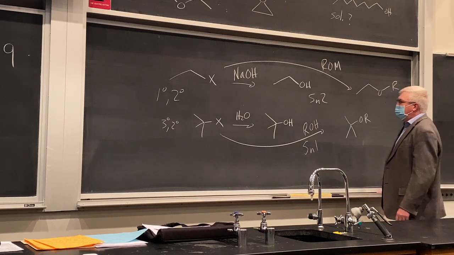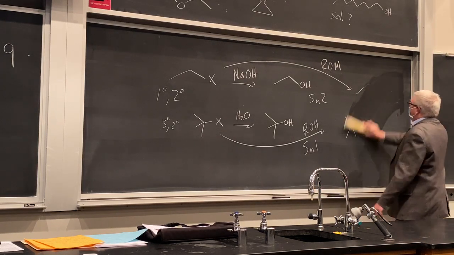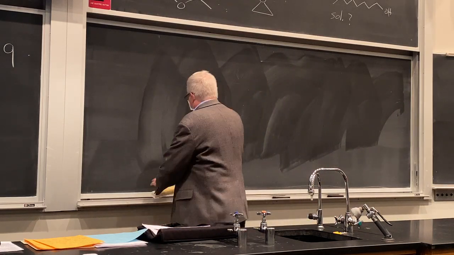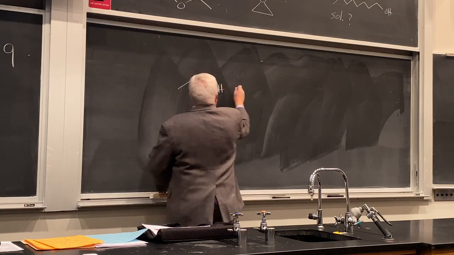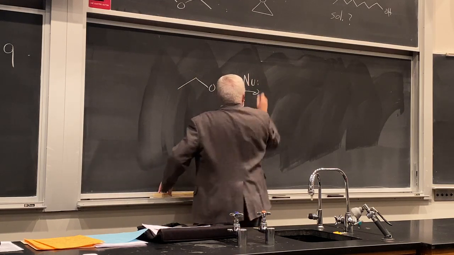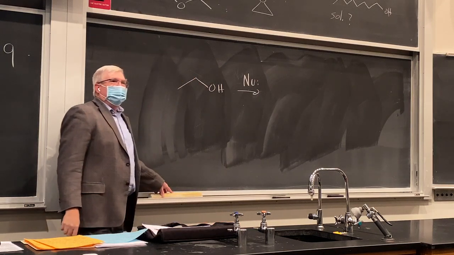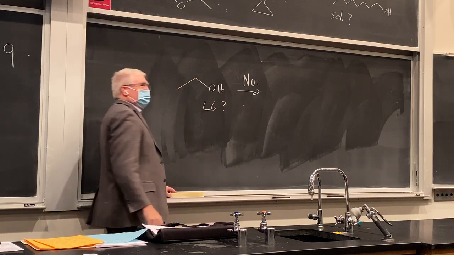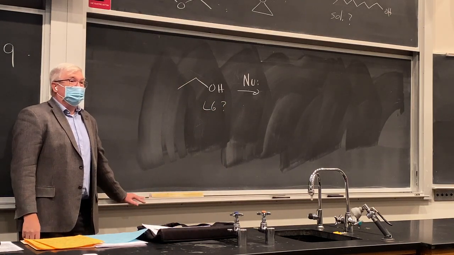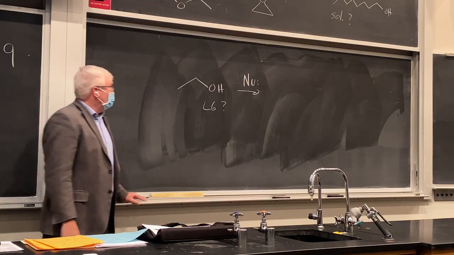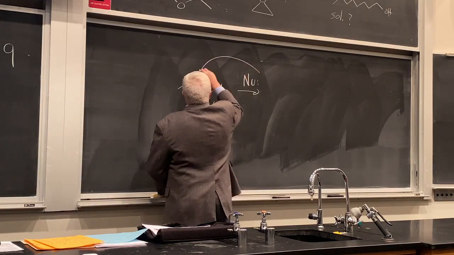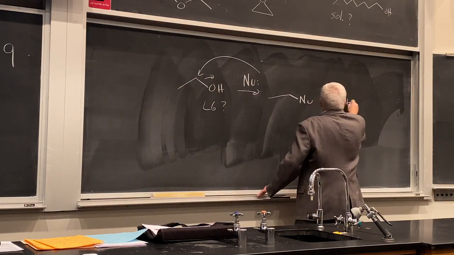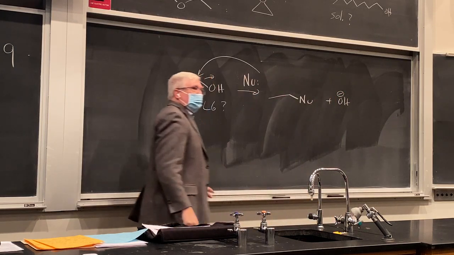Now, when we think about reactivity, though, of alcohols, we've got some limitations here. Can we use alcohols with nucleophiles to do different reactions? Now, the question is, how good of a leaving group is an alcohol? Halides are very good leaving groups with electron-rich nucleophilic reagents. But how about an alcohol? Well, we can draw this, right? And if we can push the electrons there and do that, this reaction should work, right?